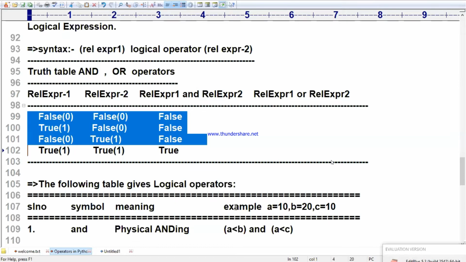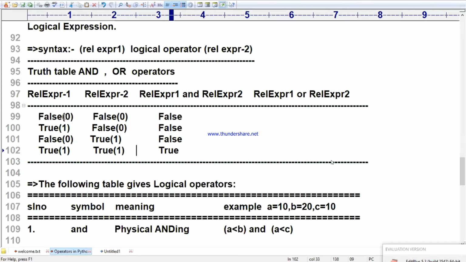The AND gate is nothing but a product. Last special point: the AND gate is called product. What is the product? 0 and 0 is called 0. 1 and 0 is called 0. 0 and 1 is called what? 0. And 1 and 1 is called what? 1 into 1 is true. AND is called product. OR is called addition.